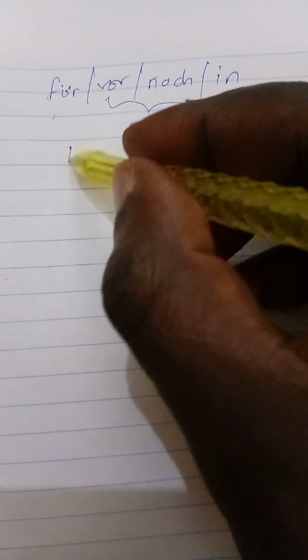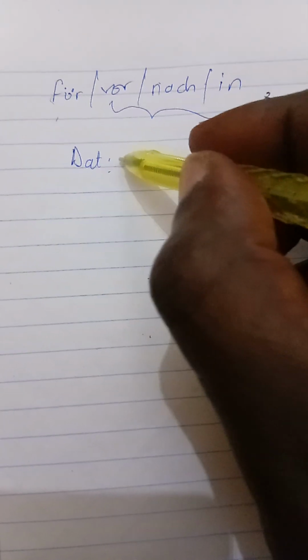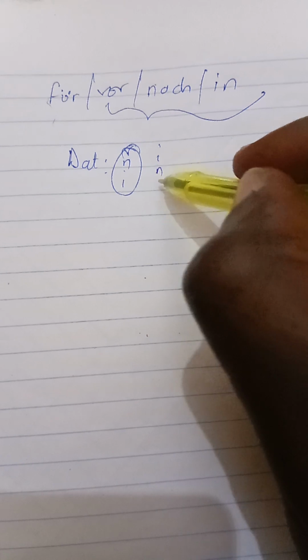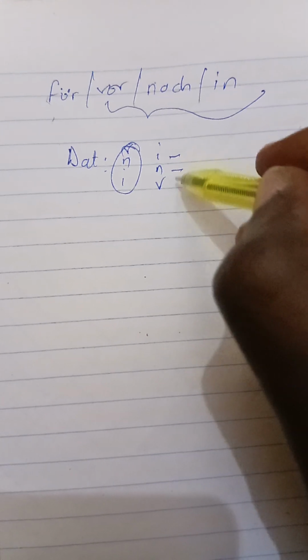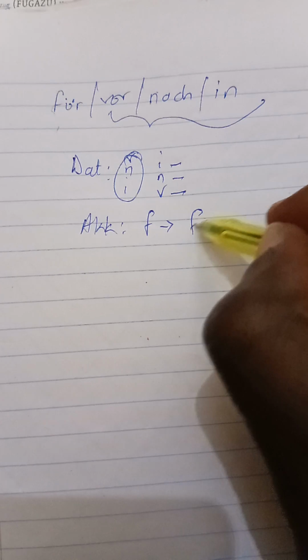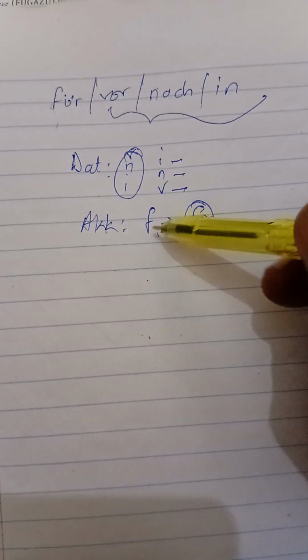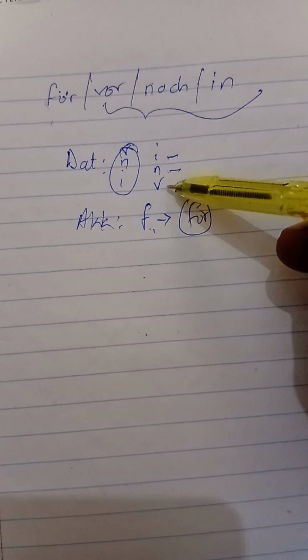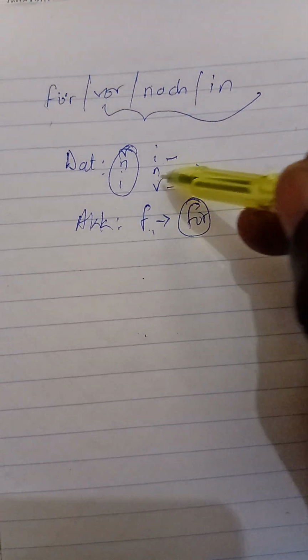So you can get a sticker in your room, a private room of study, and on one of the stickers you write that. Or you simply write I N V. Then on another one you write N and another one F. So every time you pass by, you remember that the F is for für, the I is for in, the N is for nach, the V is for vor. This will enable you to learn correctly.